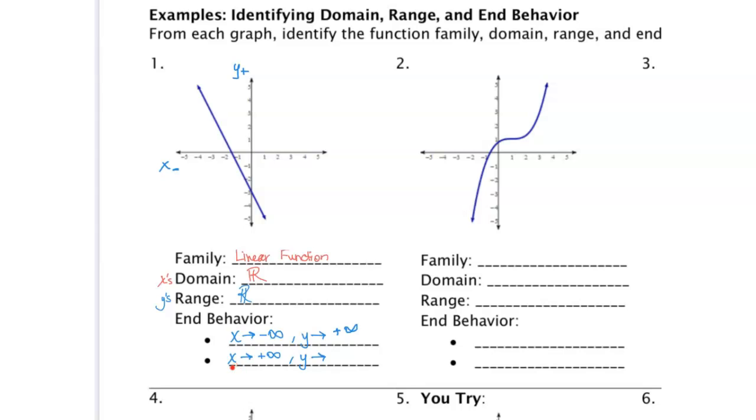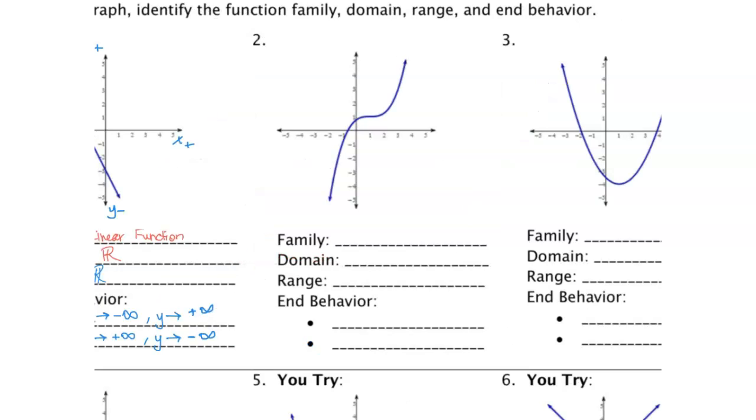As we do the next one, as x goes to positive infinity, so that's x's and your positives. So as x is positive, notice our line is going down, down, down, down, down, and it's going down towards the negative y values. So it's going towards negative infinity. And that's our end behavior statement for number 1.